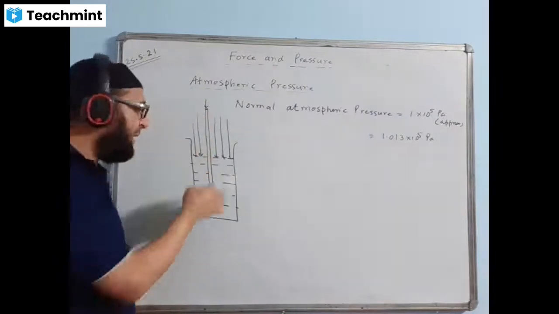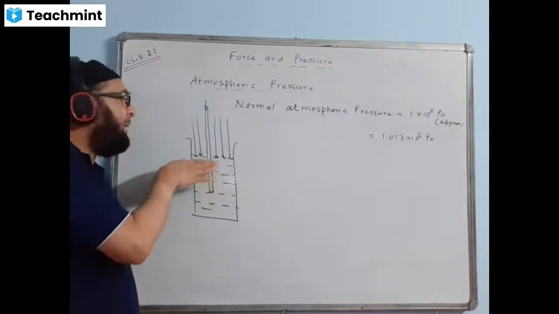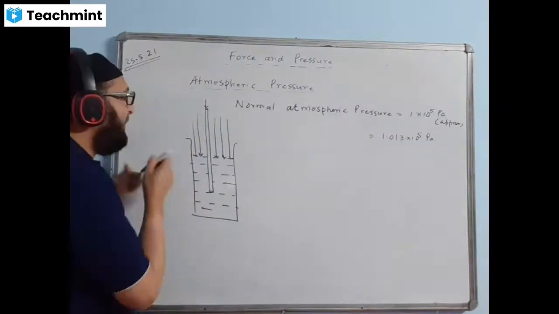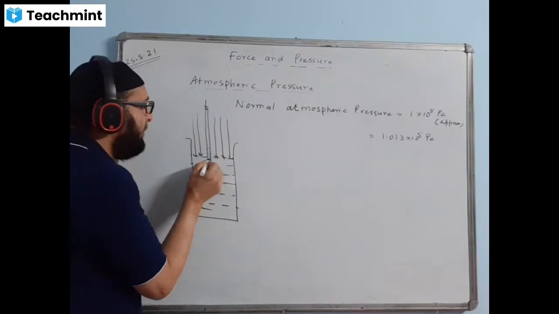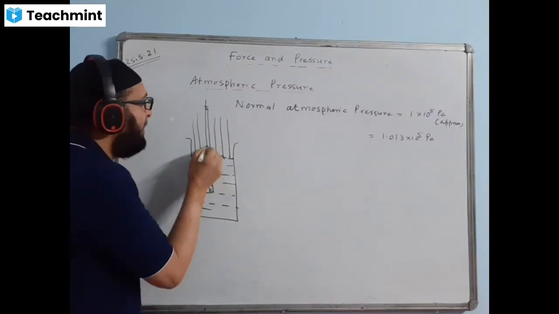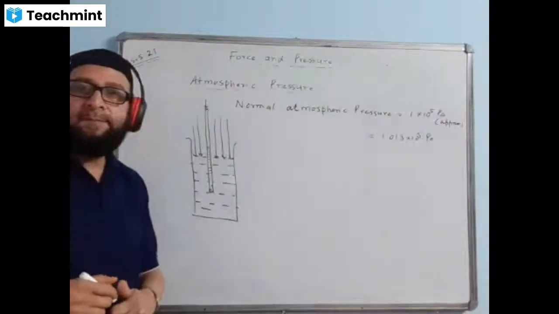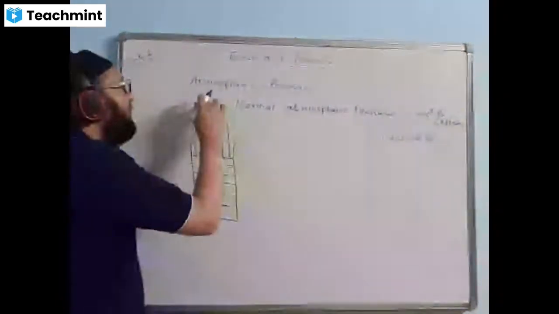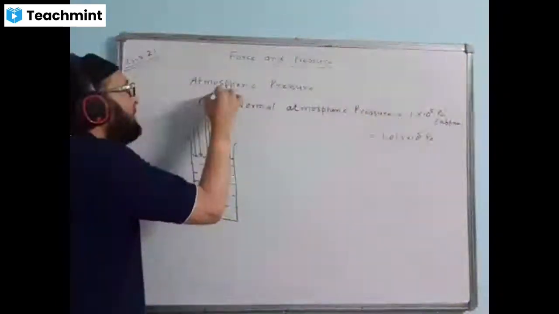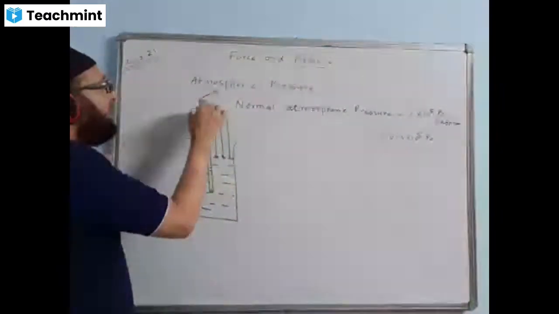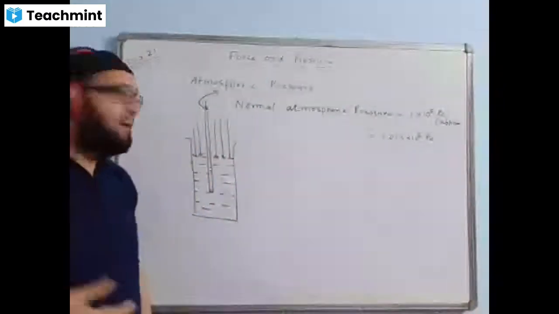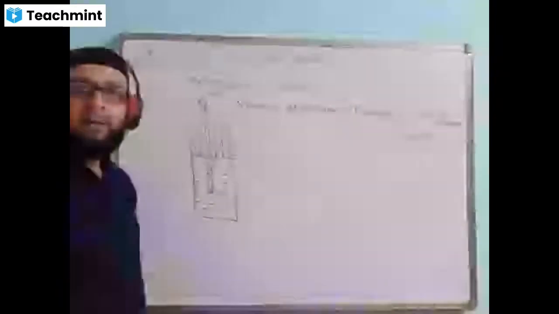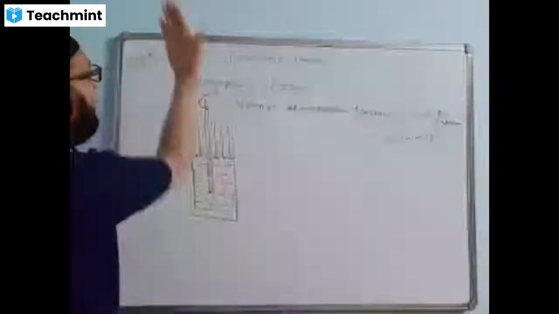When we just put the straw inside the liquid, do you think the liquid or the juice will be climbing up here and will come over here? Answer is no. Liquid may climb up a little bit. It will climb up to a little height, smaller height. Now, when we suck air, when the air from the pipe is removed by sucking, you are creating a vacuum space over here. It is due to this pressure the liquid is climbing up.